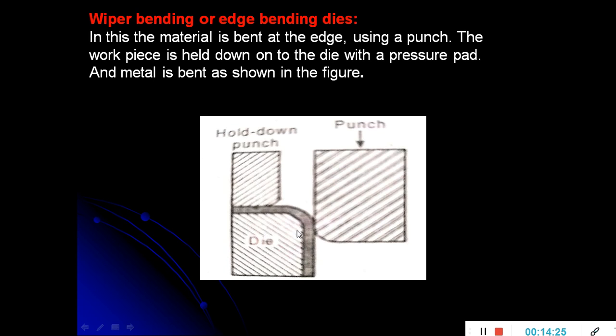So the clearance is going to be maintained with the thickness of the sheet here. The clearance between the punch and die is equal to the thickness of the sheet, and the punch is applying the force from the top position, and the material is going to be bent as shown in the figure, and it continues until it reaches the last point. And this type of dies are known as wiper bending or edge bending dies.